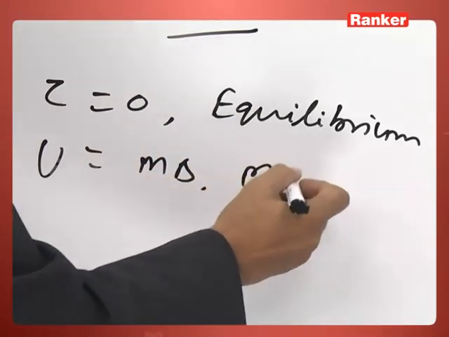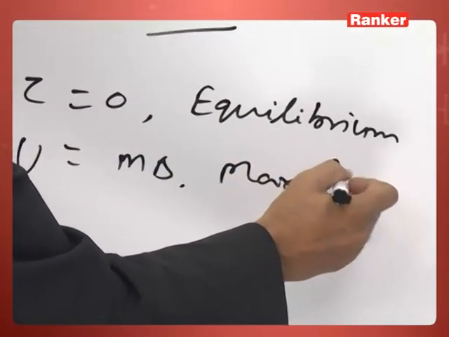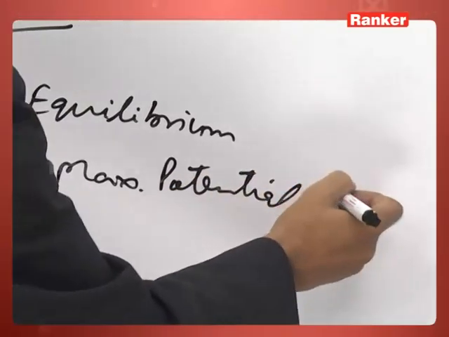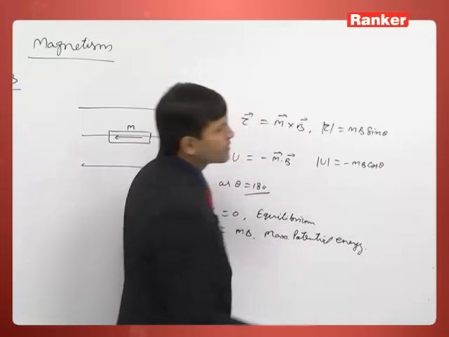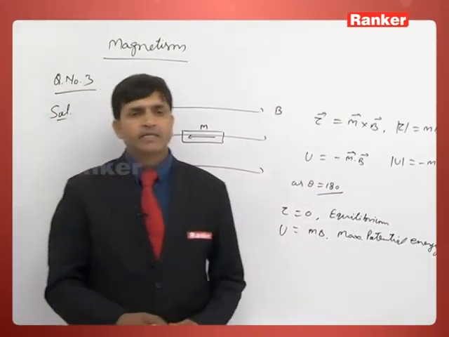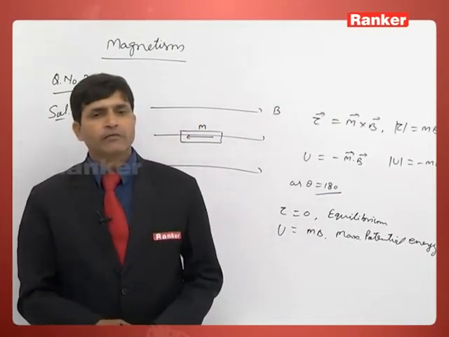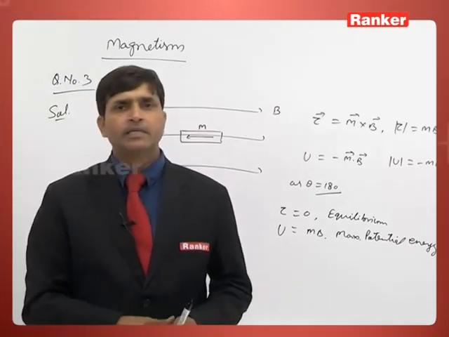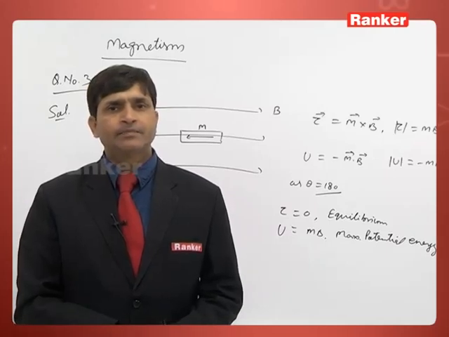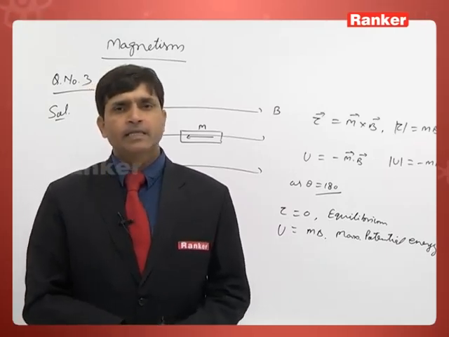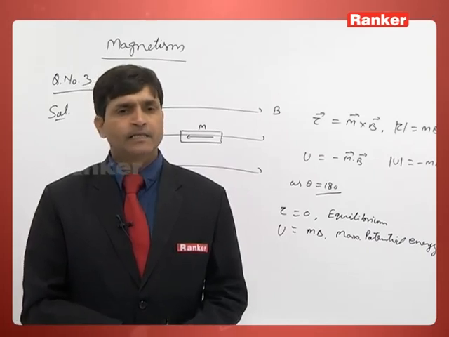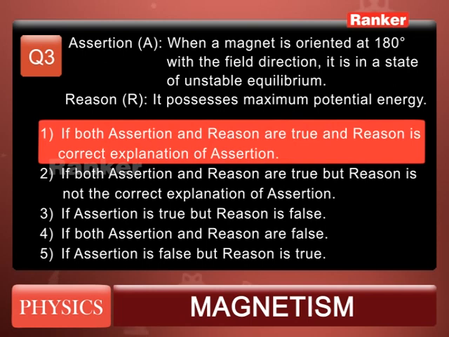This is the maximum potential energy. Whenever the potential energy of a body is maximum and it is in equilibrium at this position, that equilibrium will always be unstable equilibrium. So at an unstable equilibrium the body must have maximum potential energy. So our assertion is correct, and the reason correctly explains the assertion. So option number 1 is the correct option.